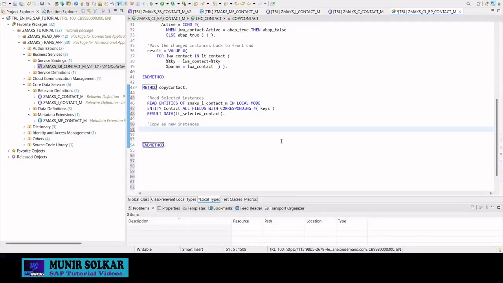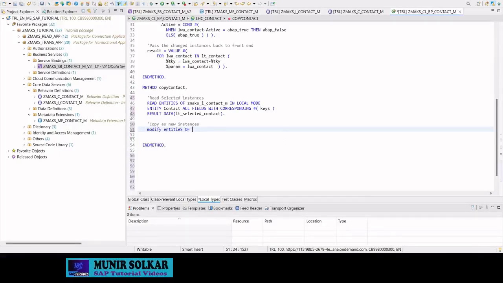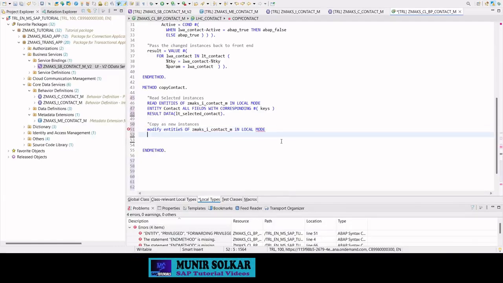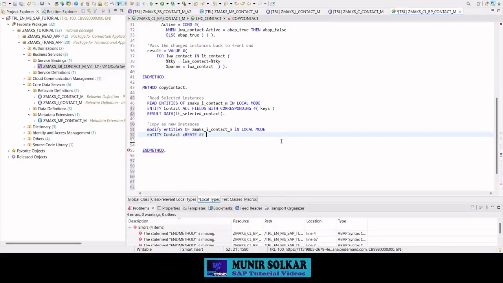To copy, we again use modify entities of the behavior definition in local mode. The entity is contact and the operation is create. What fields do we have to take? We have to take the fields from